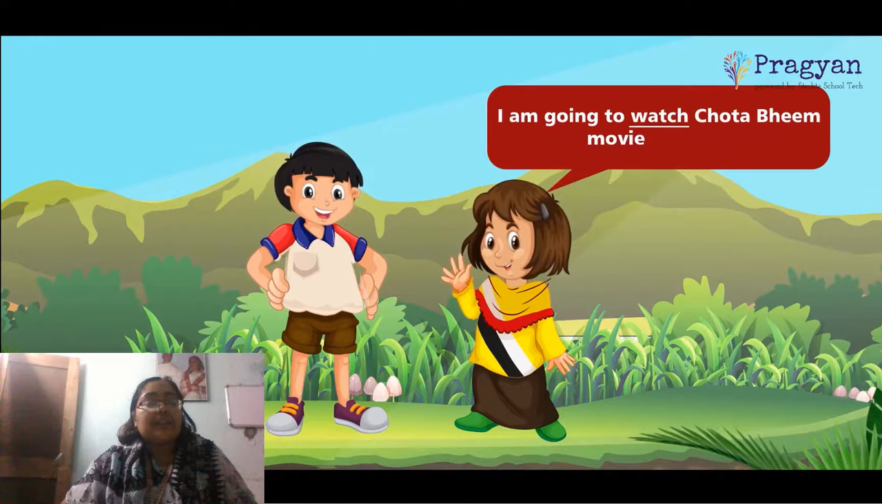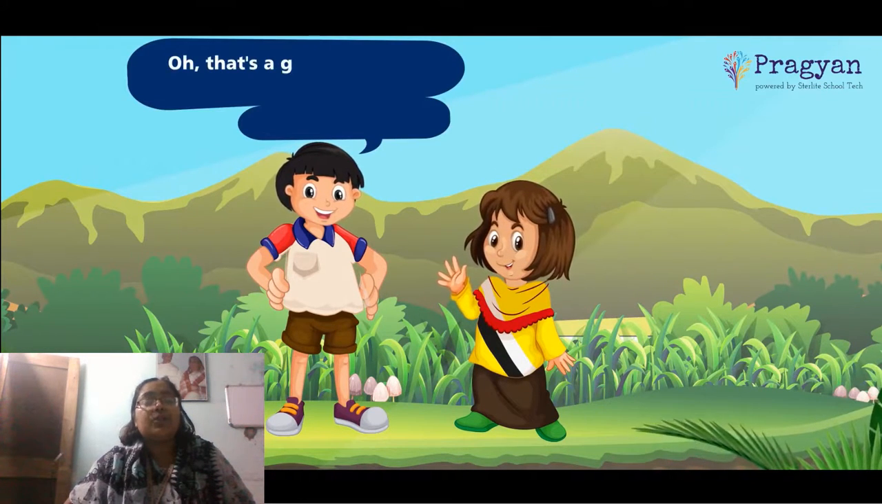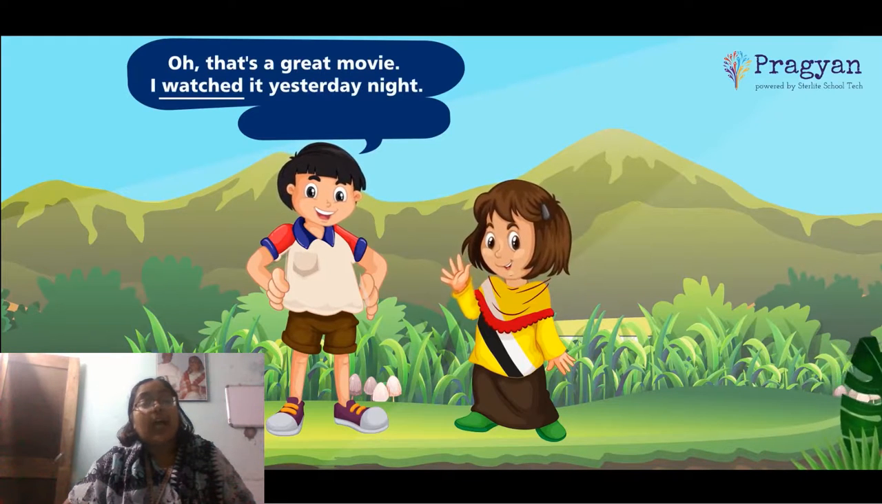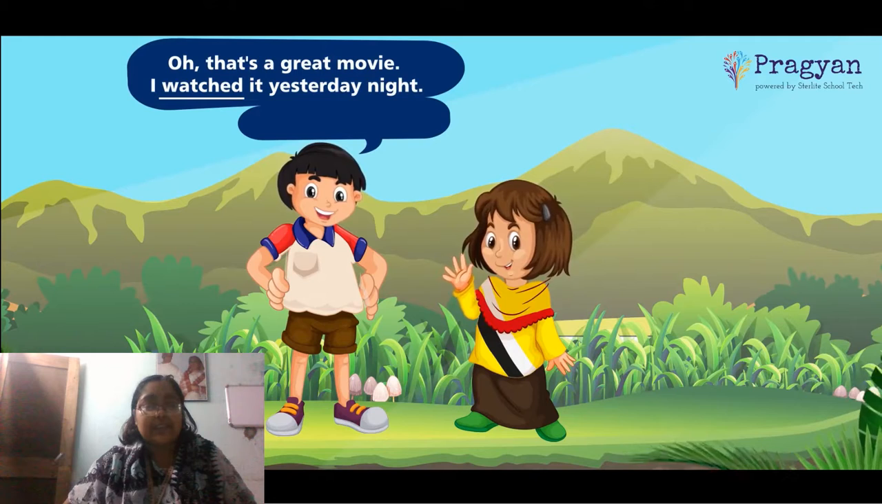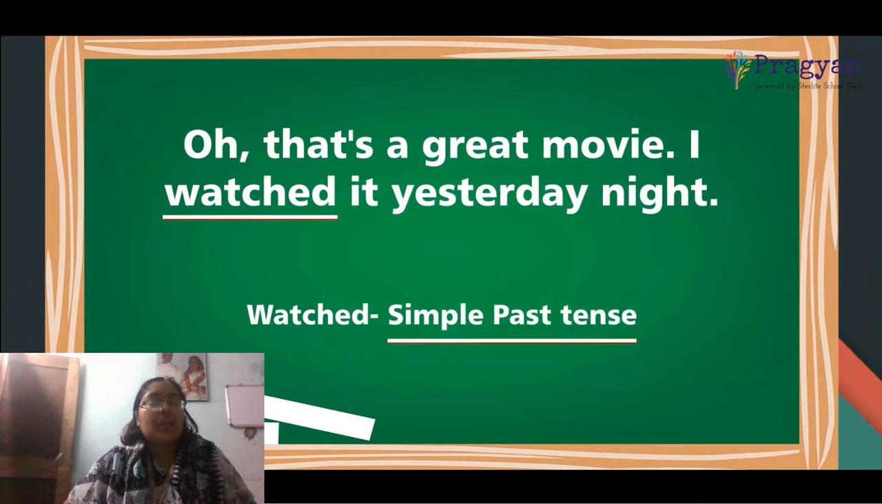Now just see here. There are two sentences. I'm going to watch Chhota Bheem tonight. Oh, that's a great movie. I watched it yesterday night. Now follow the word watched. I watched it yesterday night. This word watched is in simple past tense. Followed everybody?